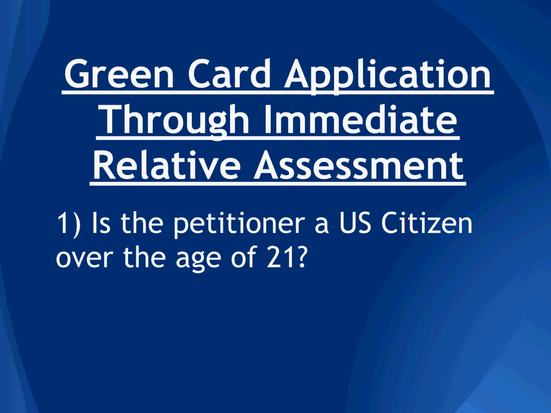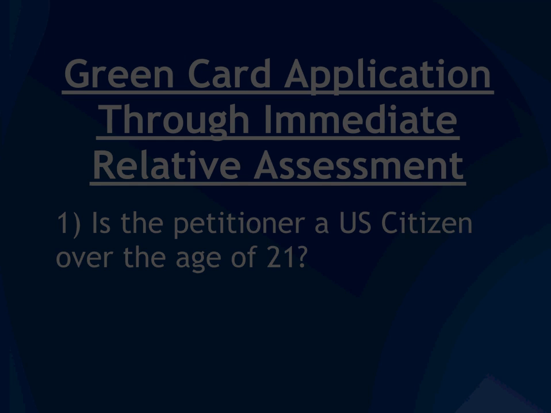Question number 1. Is the petitioner a U.S. citizen over the age of 21? Yes, in order to file an immediate relative petition, you have to be a U.S. citizen over the age of 21. And an immediate relative petition is a petition where the beneficiary gets the benefit to apply for a green card along with the petition. So there's not really a wait time for a priority date to be current. Let's go to the next question.